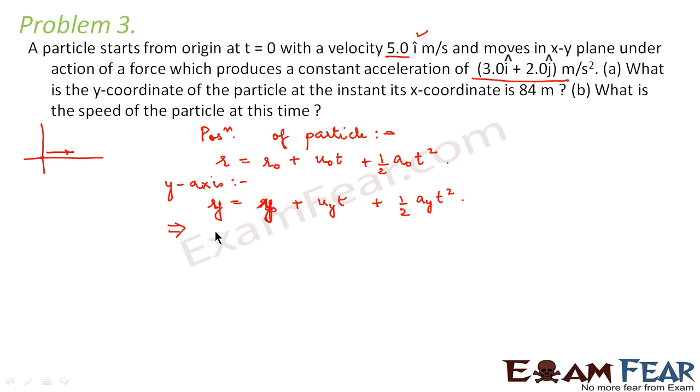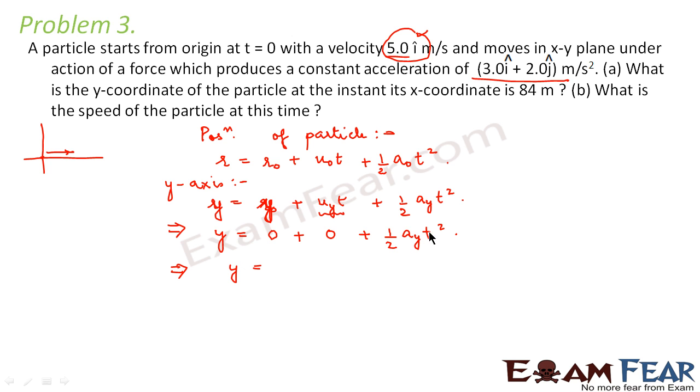So y is equal to, what is the initial displacement along the y-axis? Initially the motion is only along the x-axis, so along the y-axis there is no displacement. What is the velocity along the y-axis? No initial velocity along the y-axis. So this is equal to half a y t square.